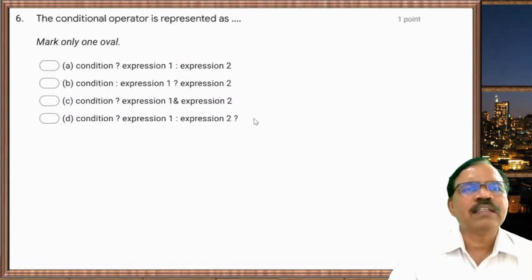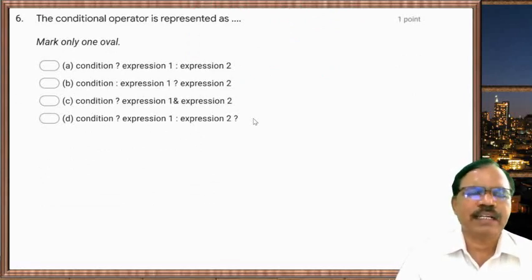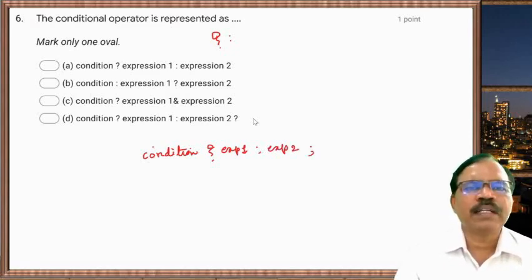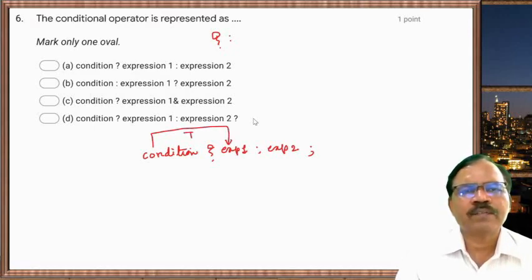Now next one, the conditional operator is represented as. Now the conditional operator is question mark colon. What is its statement or syntax? So condition, then question mark, expression 1 colon, expression 2, and then we can use a semicolon. So if the condition is true, expression 1 is evaluated and expression 2 is ignored.